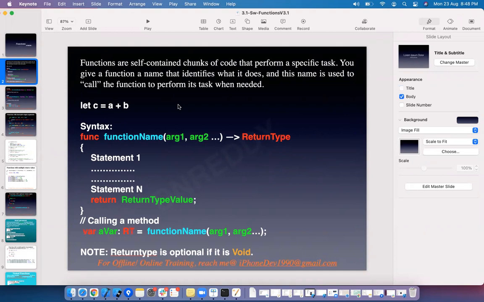Sometimes we call it a method, sometimes we call it a function. When do we call it a method and when do we call it a function? When the function is associated with a class or structure, if the function is part of a class or structure or enum, that is called a method.